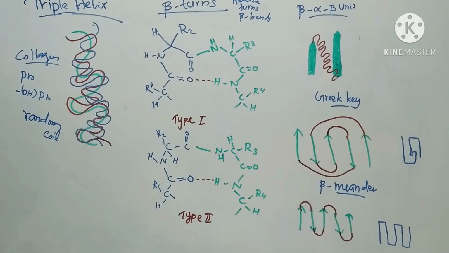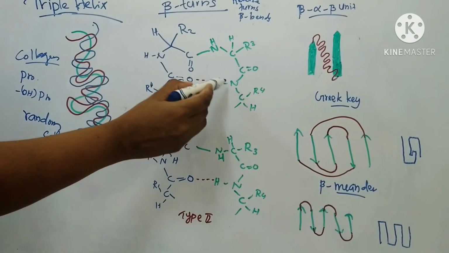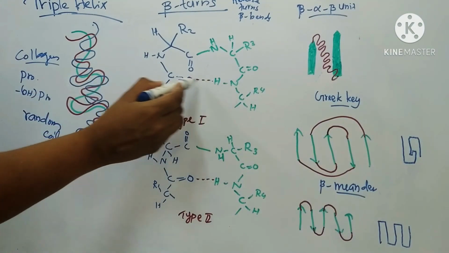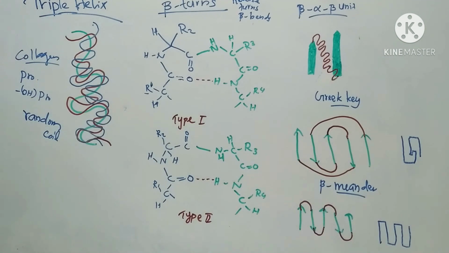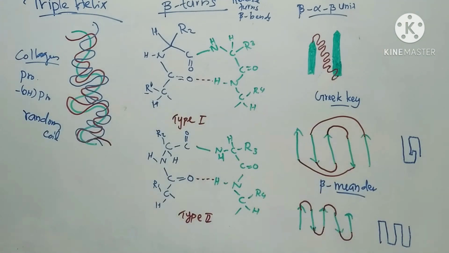In each type, the carbonyl oxygen of the first residue is hydrogen bonded to the amide hydrogen of the fourth residue, stabilizing a loop of 10 atoms. This is the fourth amino acid, this is the first amino acid, and they are hydrogen bonded. Type 1 and type 2 reverse turns differ by a 180-degree rotation of the central amide plane of the loop. That is the difference. The third residue of a type 2 reverse turn can only be glycine.